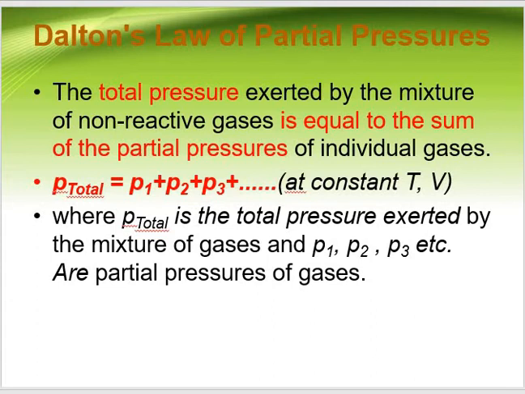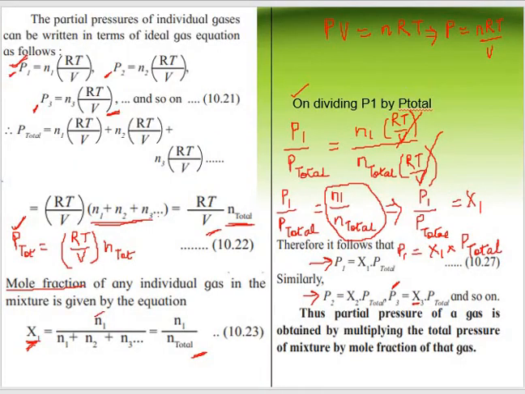Now, we want to deduce the relationship between the partial pressure and the mole fraction of a gas. Let's start. If I have three individual gases mixed in a container, the partial pressure of one gas is P1 equals n1RT upon V. Similarly, P2 will be n2RT upon V and P3 n3RT upon V. If I want to calculate total pressure, I add P1 plus P2 plus P3.